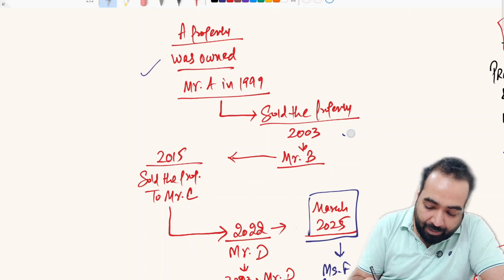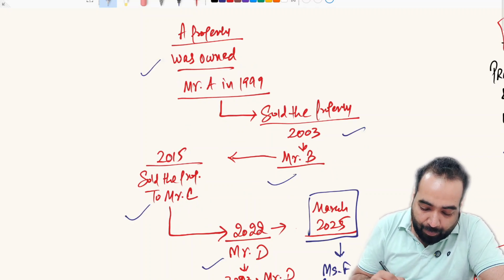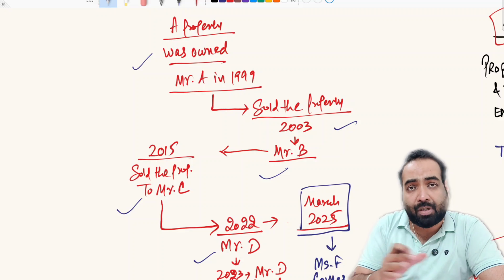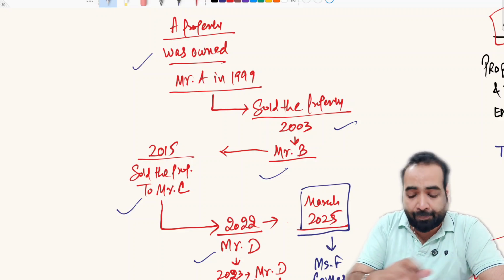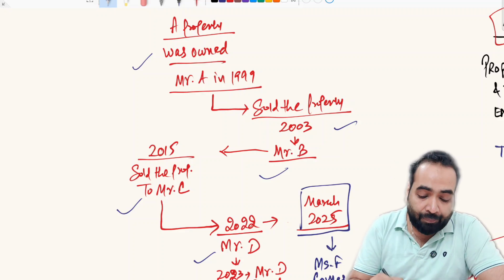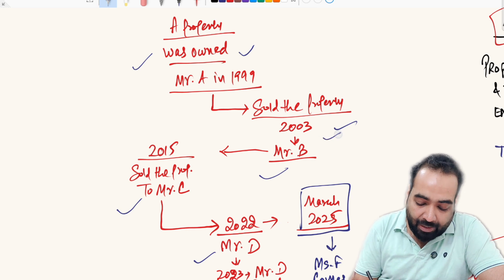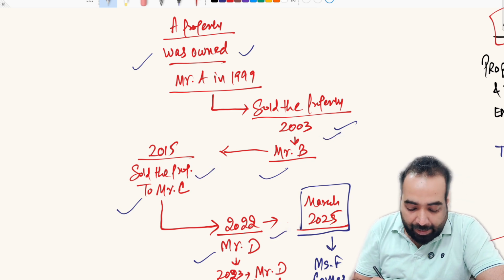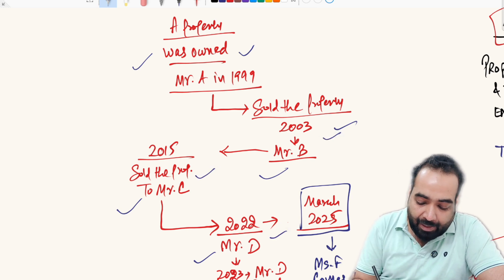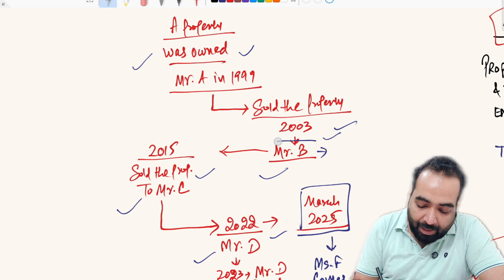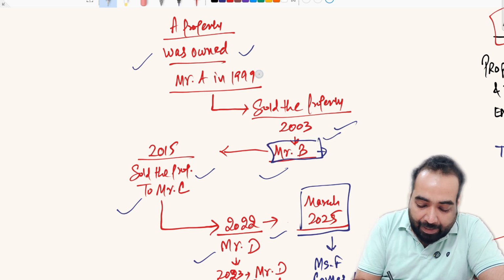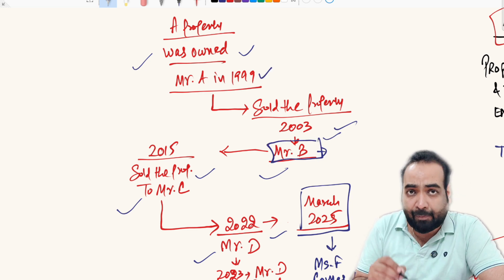This is called the complete chain of the property, that is, how the title moved between different persons over the years. From Mr. A it went to Mr. B, then Mr. C, then Mr. D. In Mr. B's title deed, the seller name of Mr. A must have been mentioned.